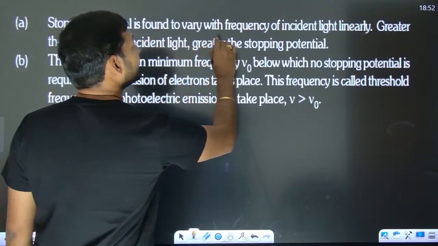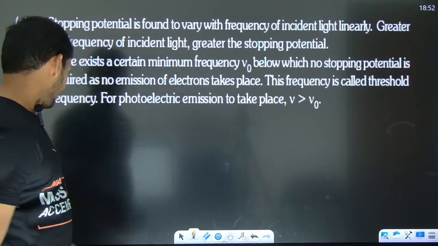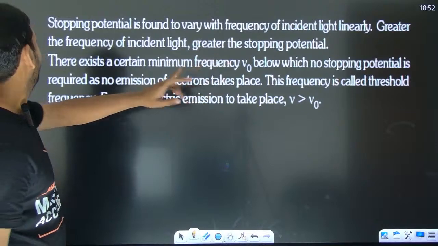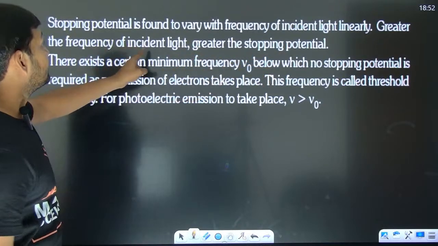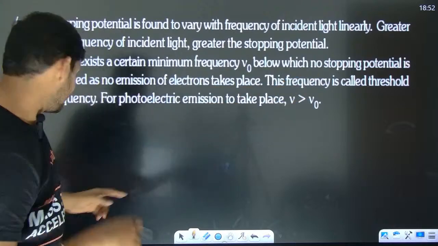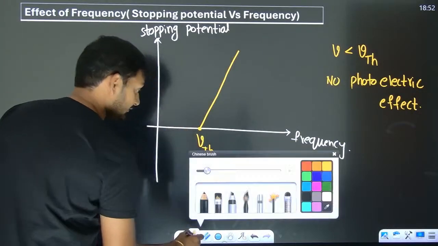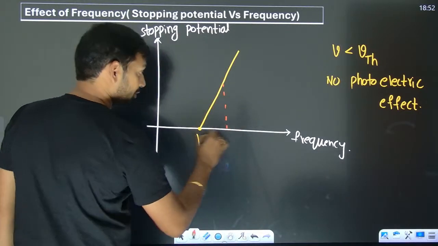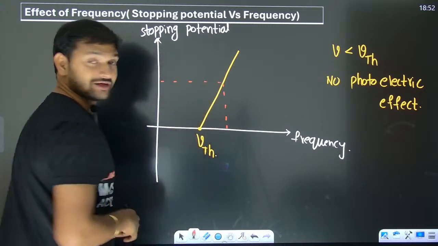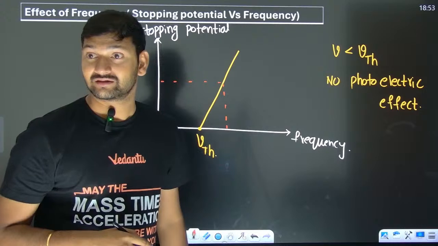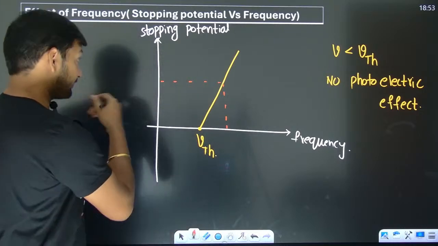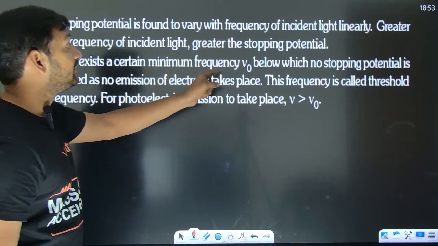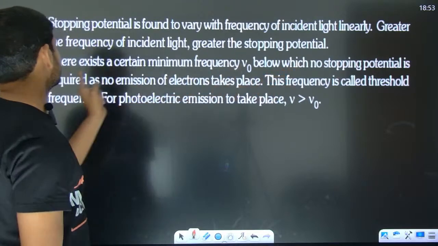Stopping potential is found to vary linearly with the frequency of incident light. Yes, the graph was a straight line. The greater the frequency of incident light, the greater the stopping potential. You can see that. If you want, I can mark it also. So the more the frequency, the more the stopping potential.